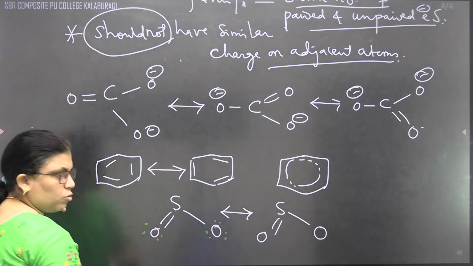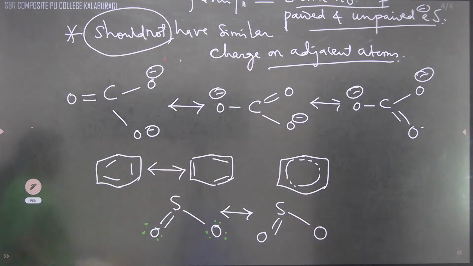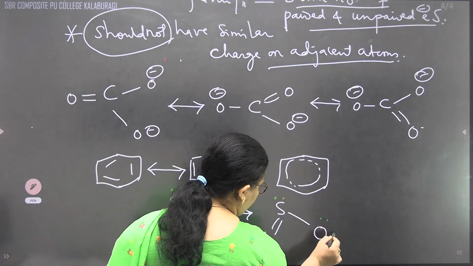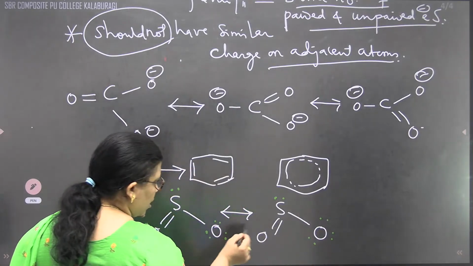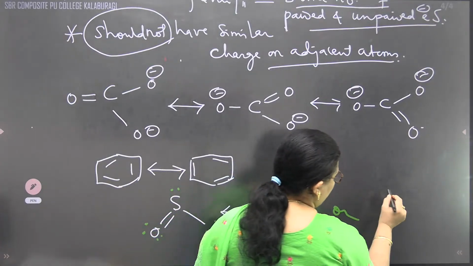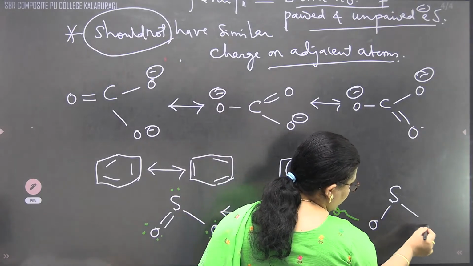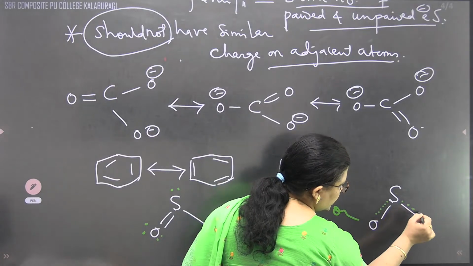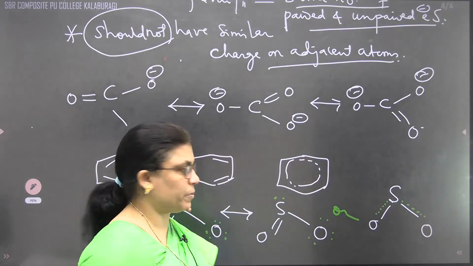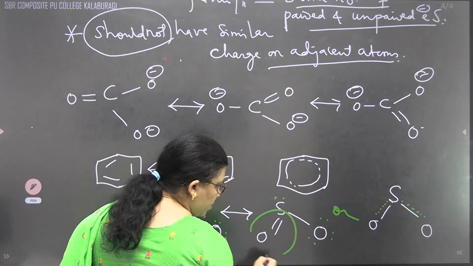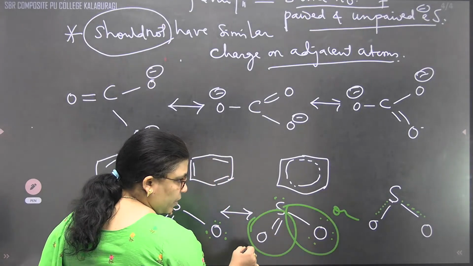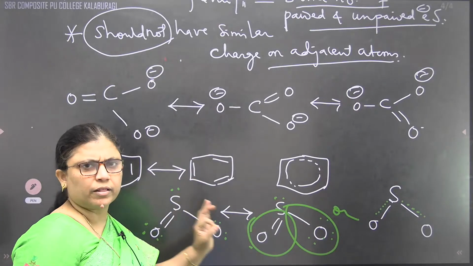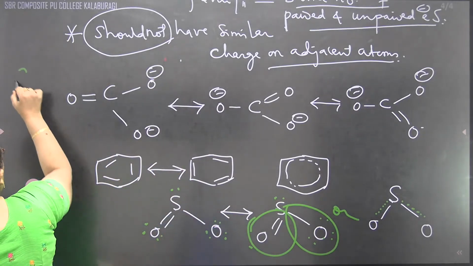We can write it in a simple way as S with O and O, with a double bond. Correct? This is the best way to represent it. So the double bond position is not permanent. Either the double bond is between sulfur and this oxygen or sulfur and that oxygen. The main reason is that we want to get stability.